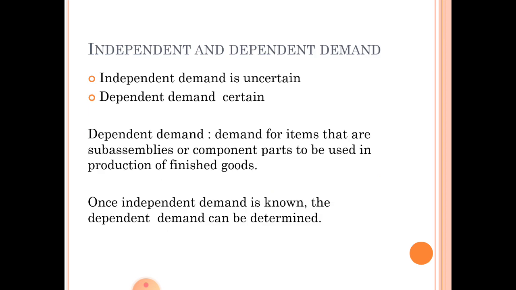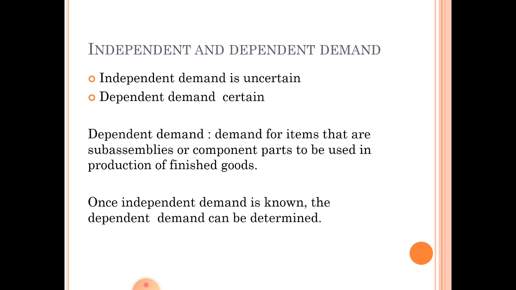Now one has to look at what is the nature of demand which the company tries to meet. Here we have two types of demand: independent demand and dependent demand. What is independent demand? As the name suggests, for example, the demand forecast for a car is 1000. It is based on the demand forecasting for the next 1 year. So they have to make 1000 cars in a year. So it is the independent demand.